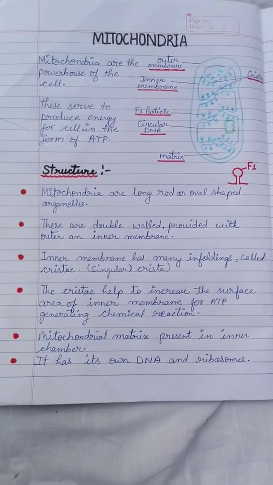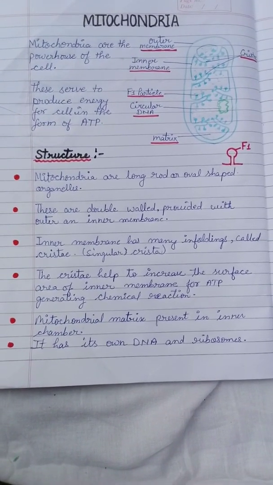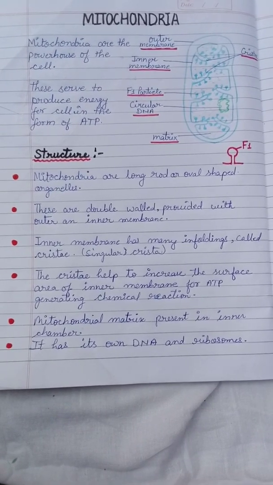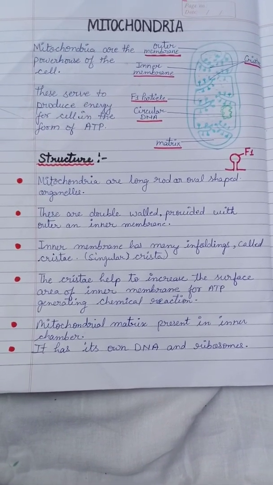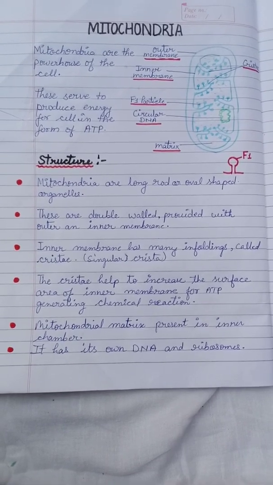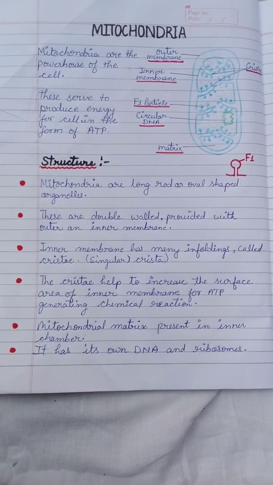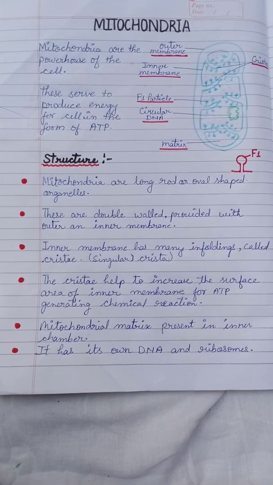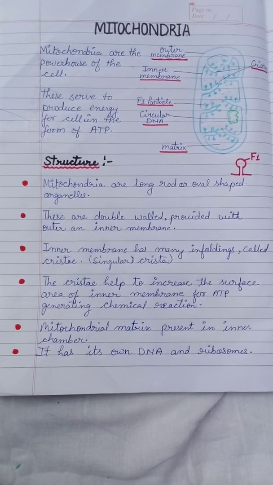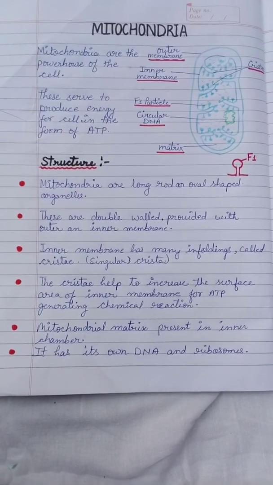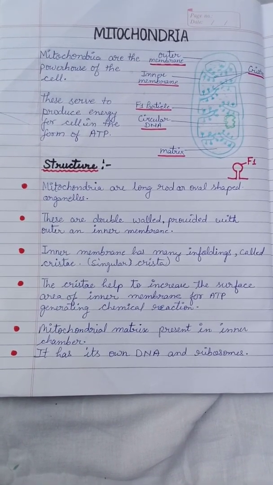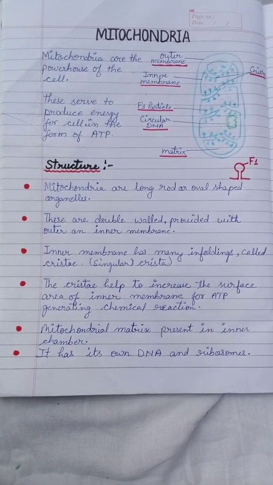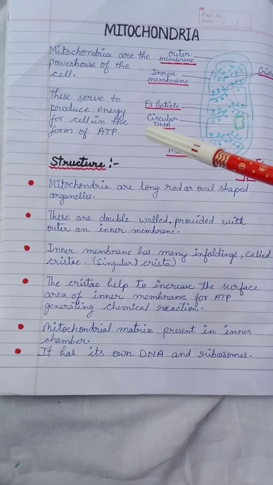Same as that, a cell requires energy for doing activities, and the energy which is generated by mitochondria is in the usable form. So mitochondria convert the non-usable form of energy into usable form. So we will study the structure and function of mitochondria. Clear?